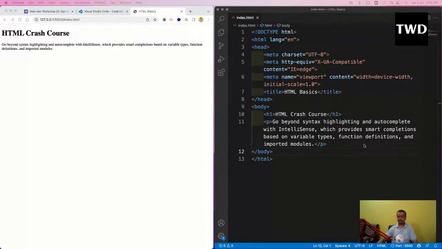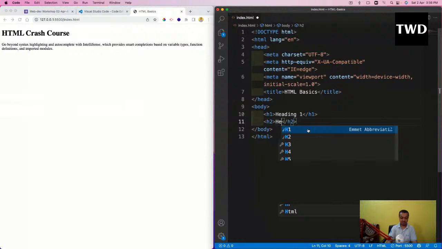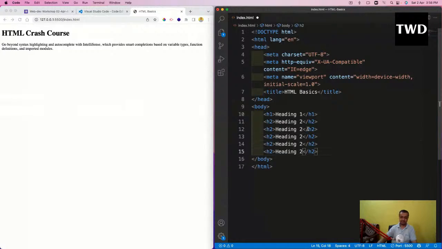I'm going to remove this h1 and all of these things. We are going to start with the heading tag only. H1 only we are going to start, but let us start from the start. So I'll come here, and h1 is like, we should have some space here. H1 is like heading 1. H2 is like heading 2, 3, 4, 5, 6. H2 is there, then H3 is there, H4 is there, H5 is there.